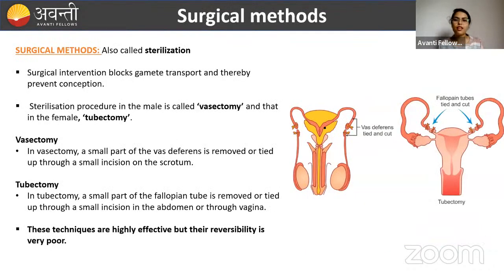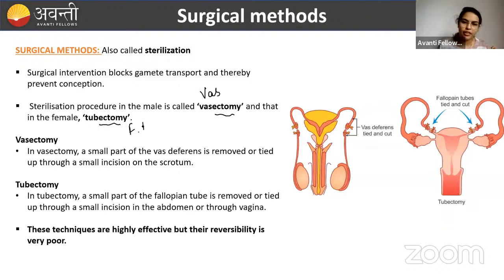Okay, now coming to the surgical methods. Surgical methods are commonly called sterilization. Sterilization means what? We are sterilizing something. Here in females, the process is called tubectomy. In the males, the process is called vasectomy. You have to remember, beta, vasectomy is for the vas deferens.